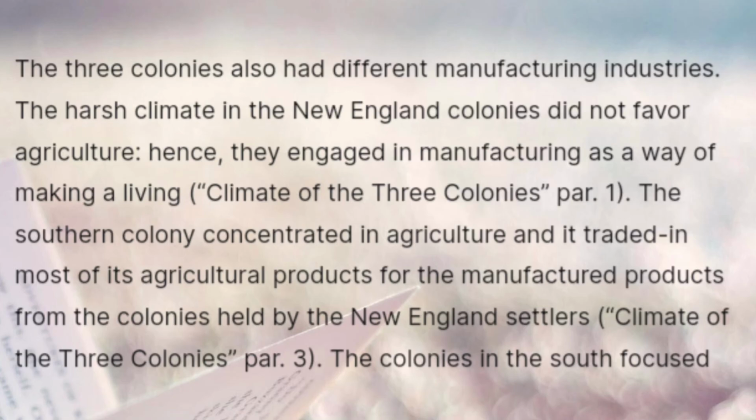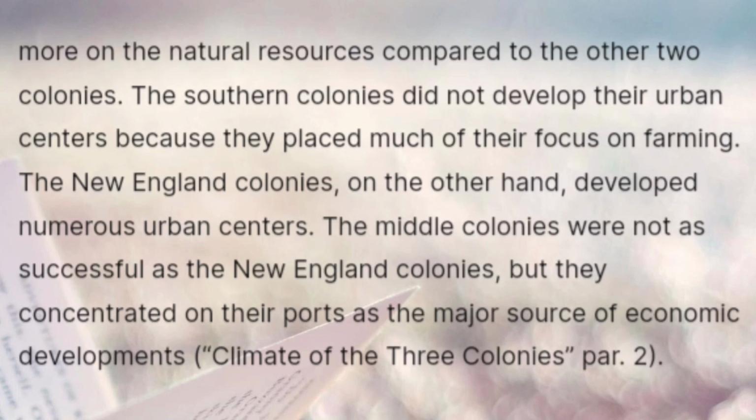3. The colonies in the South focused more on the natural resources compared to the other two colonies. The southern colonies did not develop their urban centers because they placed much of their focus on farming. The New England colonies, on the other hand, developed numerous urban centers. The middle colonies were not as successful as the New England colonies, but they concentrated on their ports as the major source of economic development. Climate of the three colonies, par.